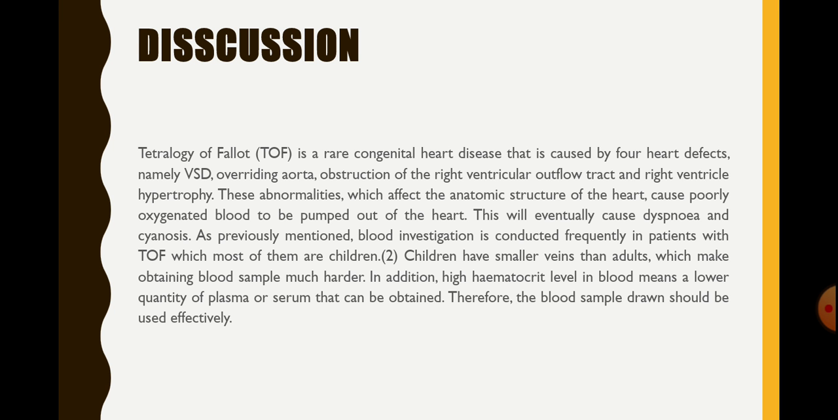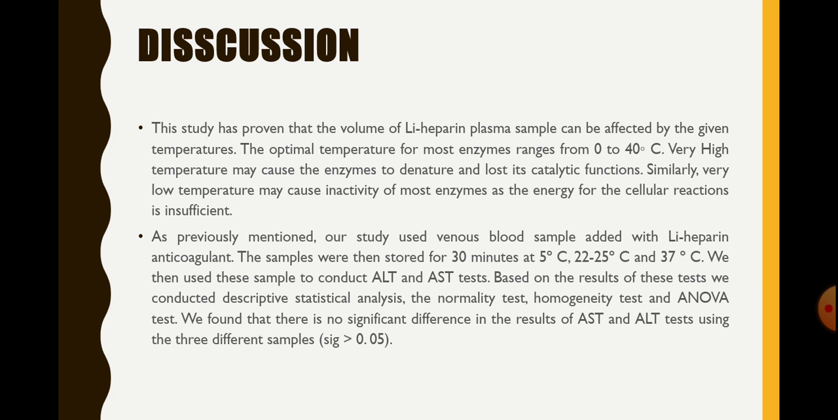As previously mentioned, blood investigation is conducted frequently in patients with TOF, most of whom are children. Children have smaller veins than adults, which makes obtaining blood samples much harder. In addition, high hematocrit level in blood means a lower quantity of plasma or serum that can be obtained. Therefore, a blood sample drawn should be used effectively.